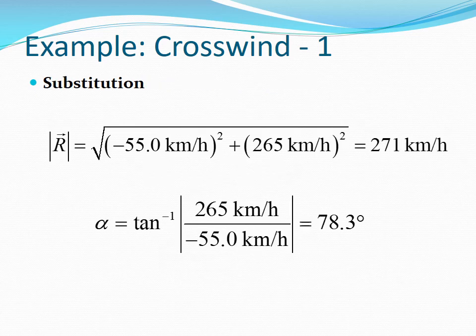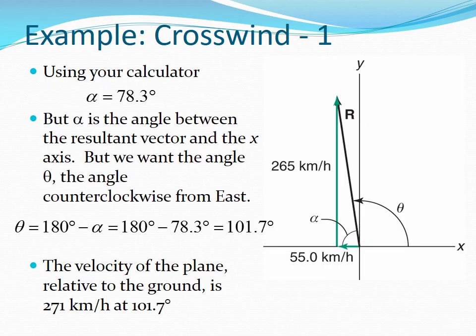Substituting what we know, we find the magnitude as 271 kilometers per hour. Using your calculator and the inverse tangent function, the helper angle is found to be 78.3 degrees. Make sure you know how to use the inverse tangent function on your calculator. If you do not, you need to ask. The helper angle is 78.3 degrees.